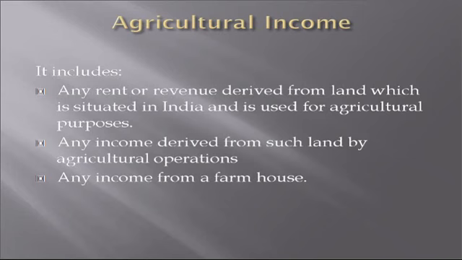Next is agricultural income. It includes 3 points. Number 1, any rent or revenue derived from land situated in India and used for agricultural purposes. Second, any income derived from such land by agricultural operations. Third, any income from a farmhouse. If the income relates to any one of these 3 points, that income is called agricultural income.